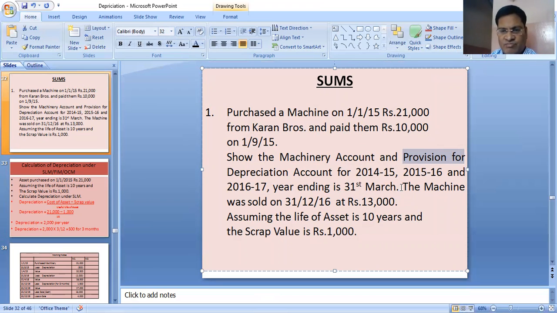Year ending is 31st March. The machine was sold on 31st December 2016 at 13,000, assuming the life of the asset is 10 years and the scrap value is 1000.